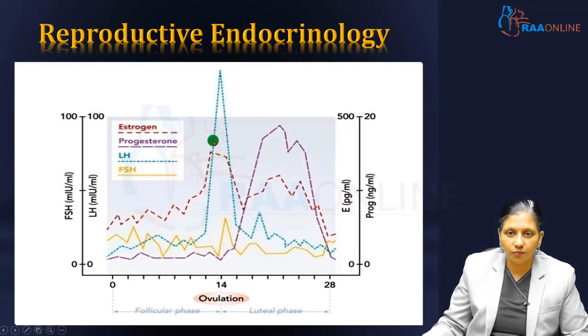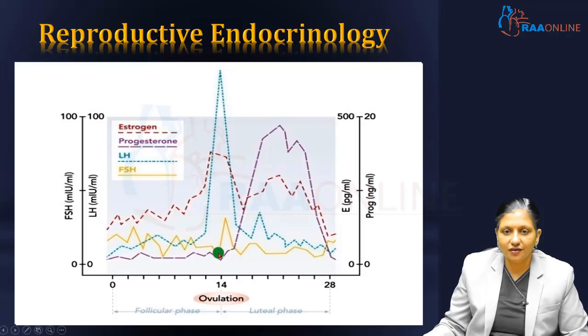So the luteinizing hormone surge is the one which leads to the final maturation and release of the cumulus oophorus complex. And after the release of this cumulus oophorus complex, we see that the Graafian follicle turns into the corpus luteum, and the luteinized follicle now starts secreting progesterone.